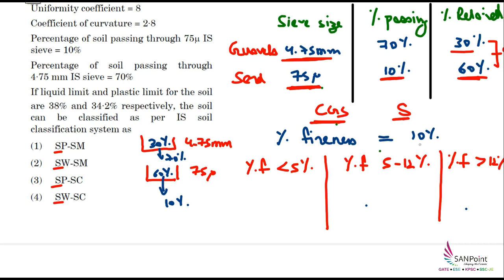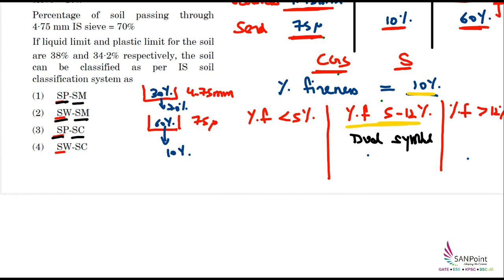Now the fineness that we are getting is 10%, so it lies in the range of 5 to 12%. Under this, the naming that we do uses dual symbols. If you check the options, you can see dual symbols are there, two names collectively written. Under this there are a total of 8 possible names. So which name do we have to select?